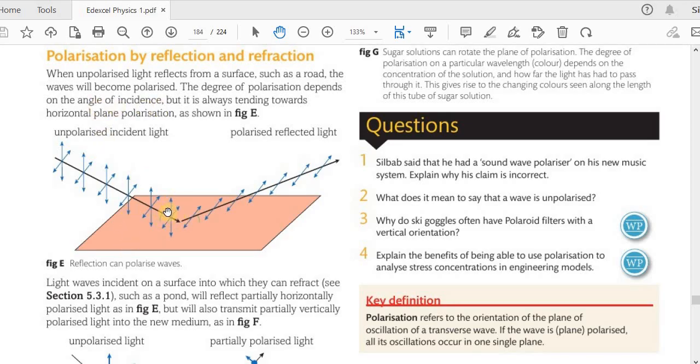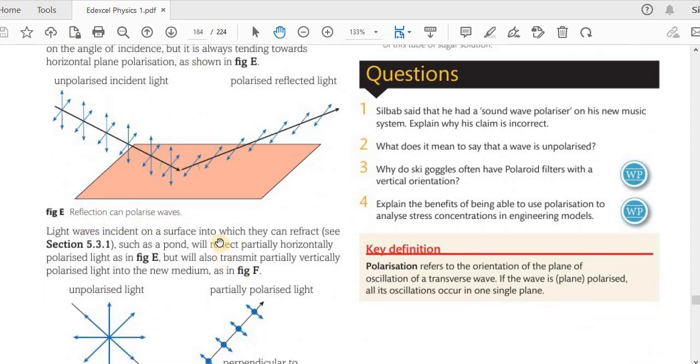Remember, the angle of incidence is the angle between the incident ray and the normal. So if you draw a normal, a line perpendicular to the surface, the angle of incidence is the angle between the incident ray, which is this, and the normal. So the degree of polarization depends on the angle of incidence, but is always tending towards horizontal plane polarization as shown in figure E. Reflection can polarize waves.